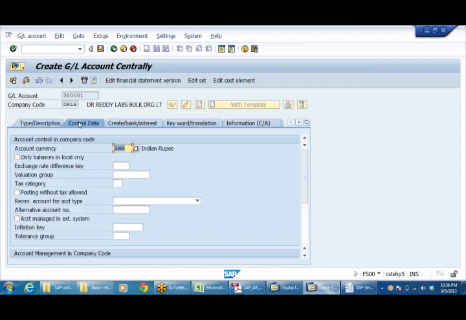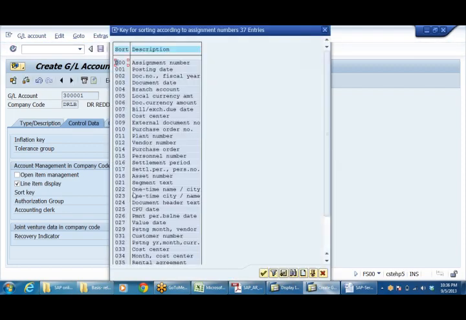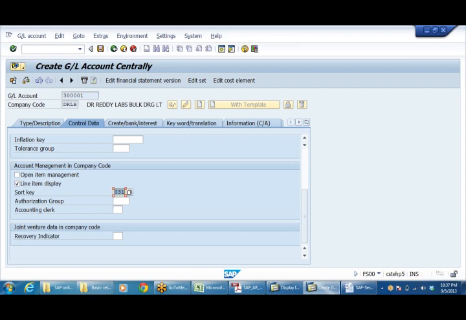Control data, line item display. Here, in the sort key for the sales account, you can sort the sales by 031, customer number wise, date wise, anything you can use.